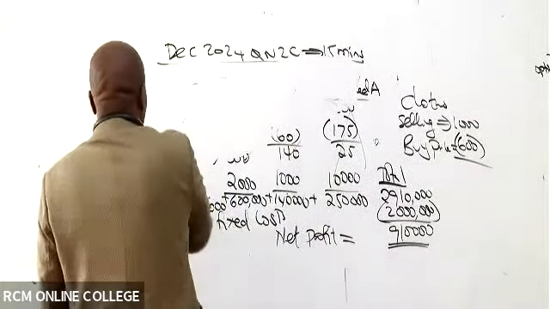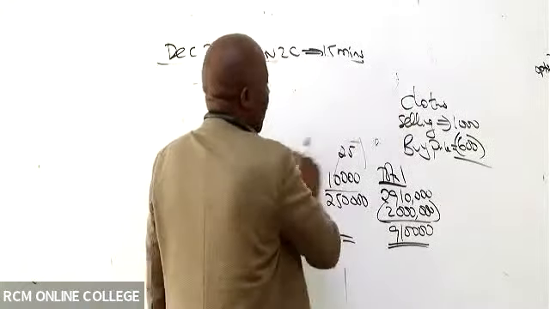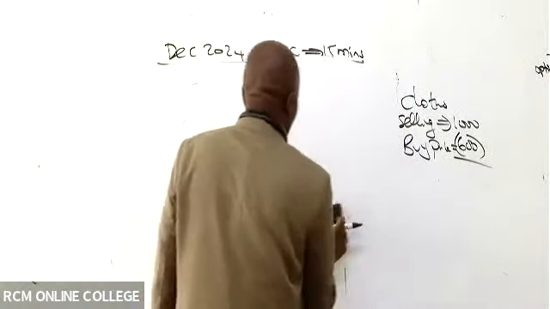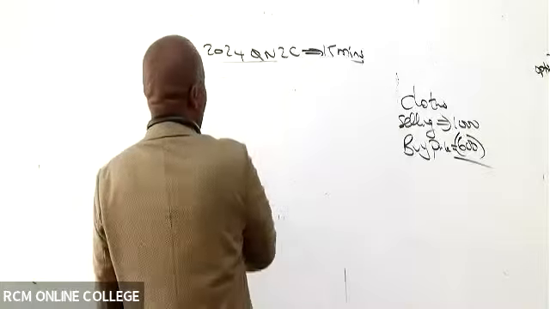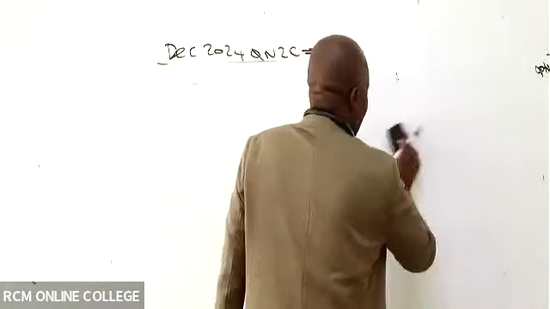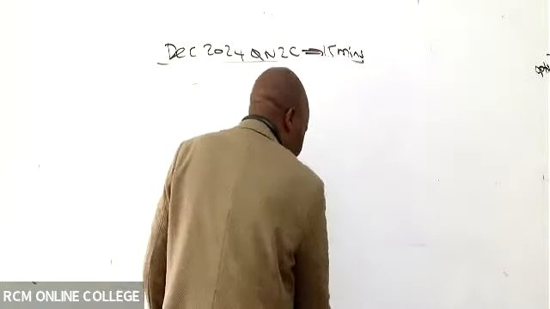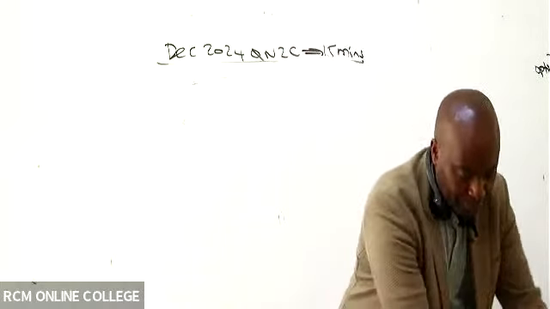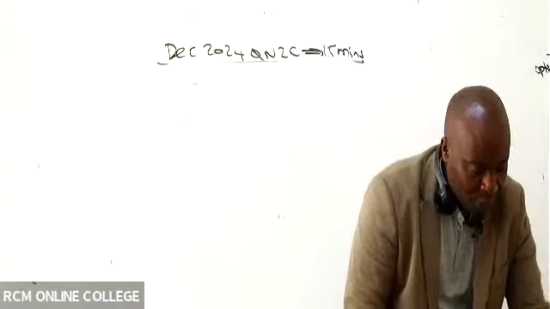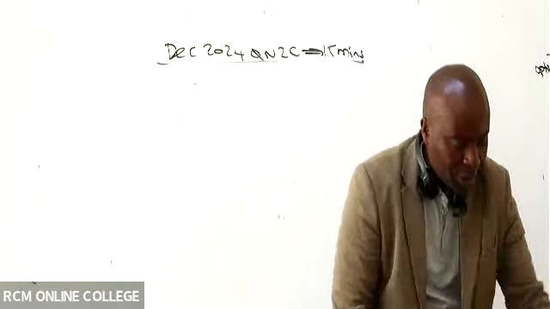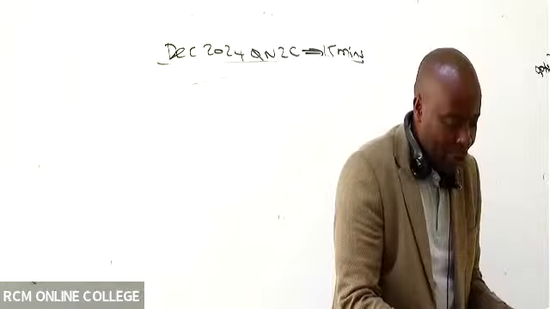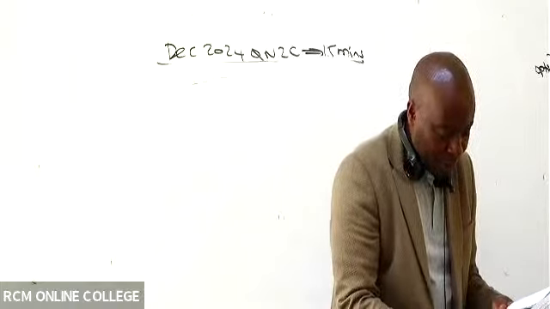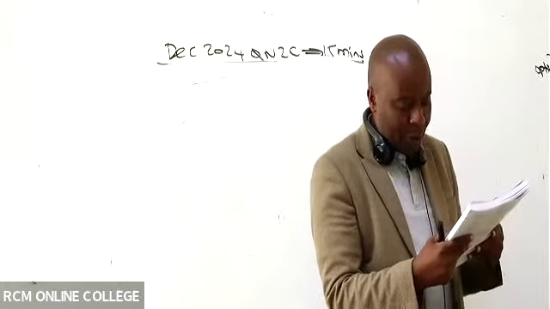Let's see how you would have rolled with the ball. This question is titled SkyView Technologies.